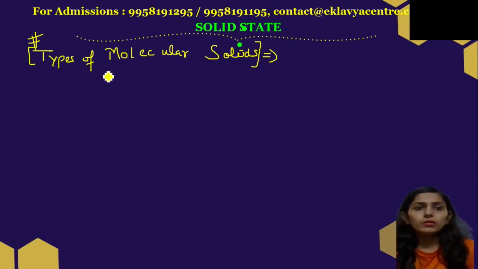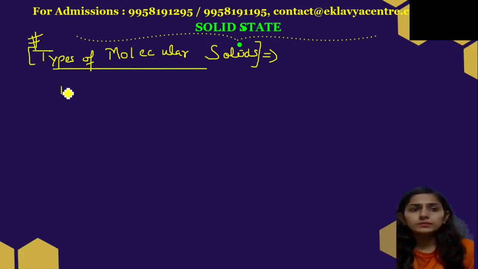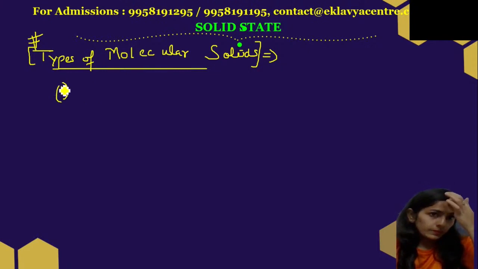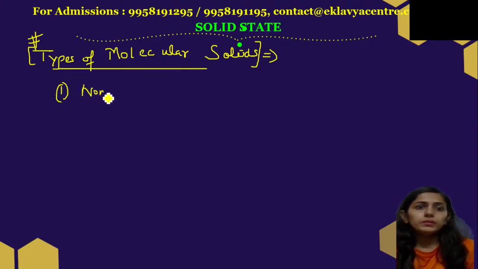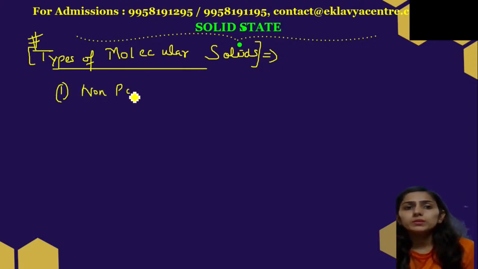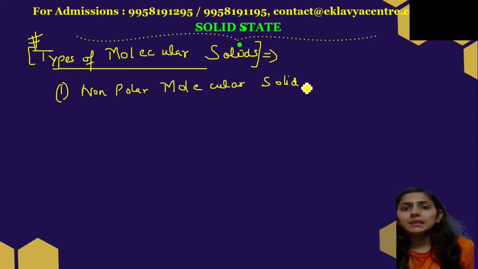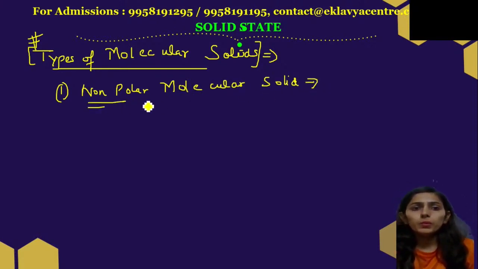The first type of molecular solid is the non-polar molecular solid. As the name suggests, non-polar.